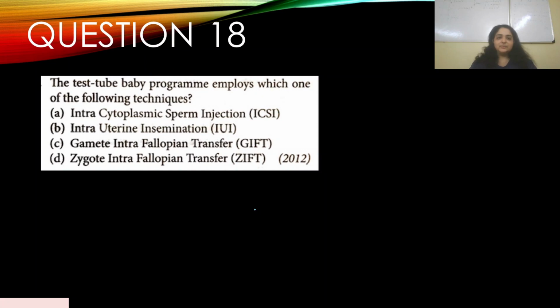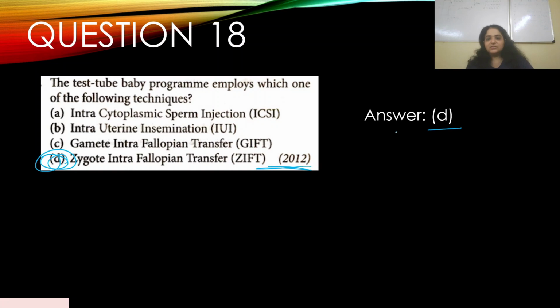Question number 18. The test tube baby program employs which one of the following techniques? This appeared in 2012. A, intracytoplasmic sperm injection. No. B, intrauterine insemination. No. C, gamete intrafallopian transfer. No. D, zygote intrafallopian transfer. Yes, that's what the test tube baby program employs. ZIFT.